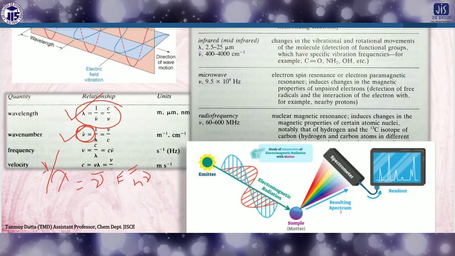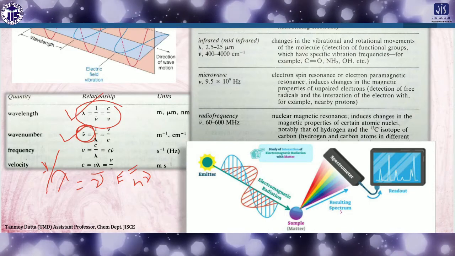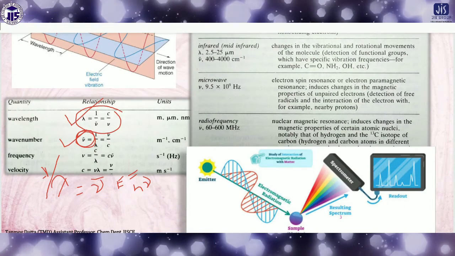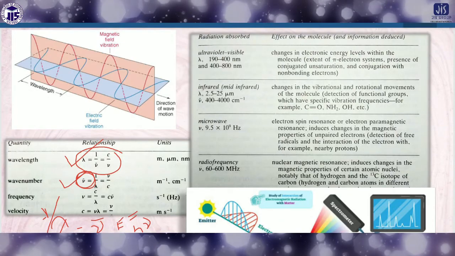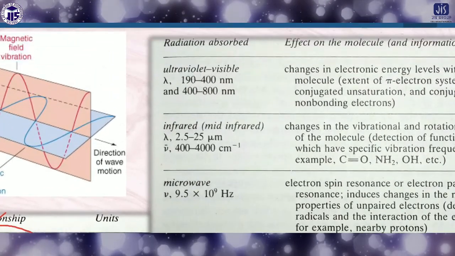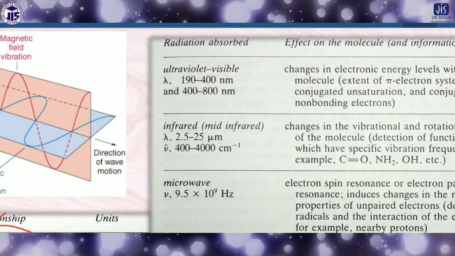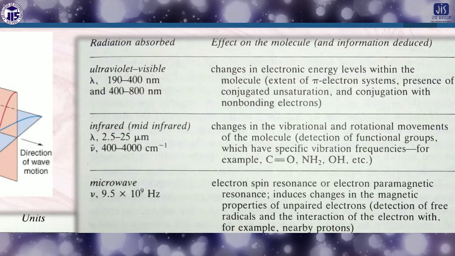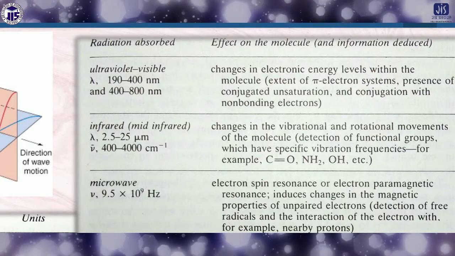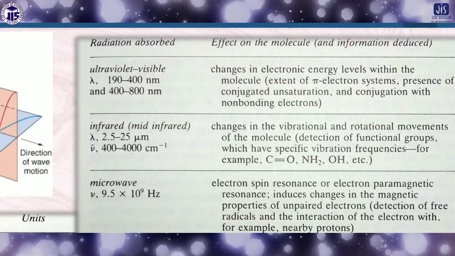Now, in the case of UV visible spectroscopy, there is a range of light or radiation. What I told you is that spectroscopy means the interaction of light with matter. This is the definition of spectroscopy.